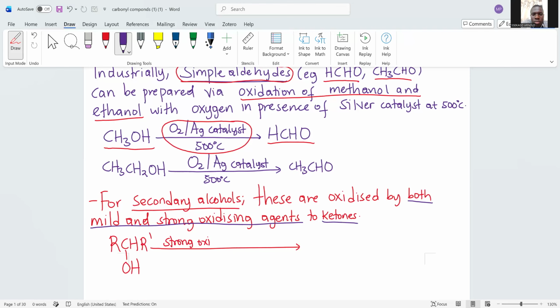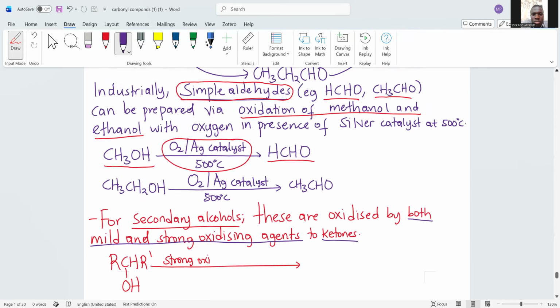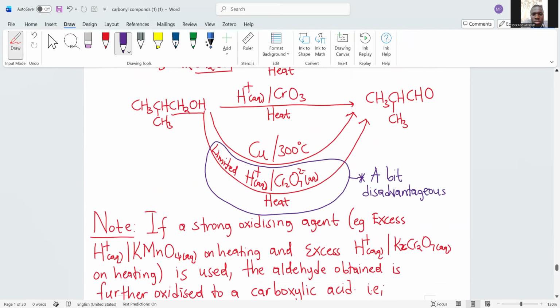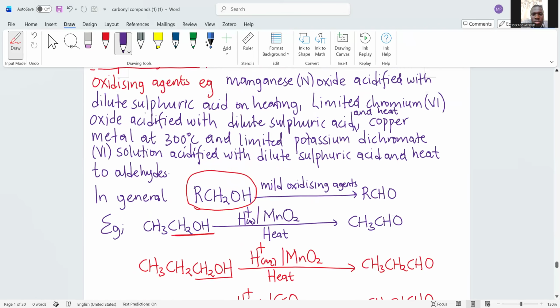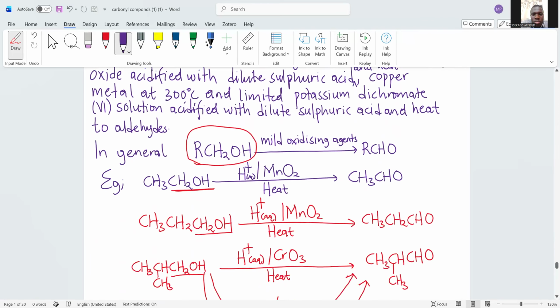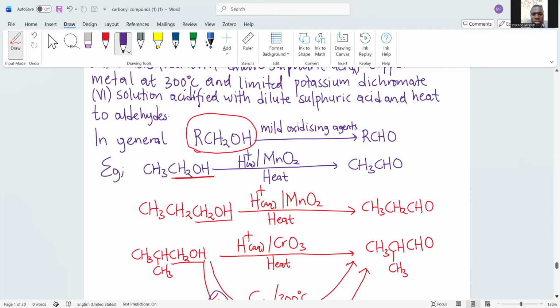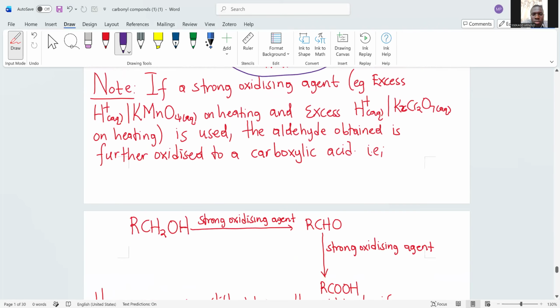Now, note that primary alcohols can be oxidized in two ways. This is for a mild oxidizing agent: if you oxidize it using a mild oxidizing agent, you get an aldehyde. However, if you oxidize it using a strong oxidizing agent, that primary alcohol will be converted to a carboxylic acid.